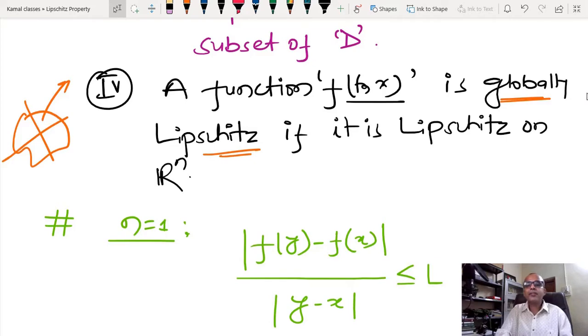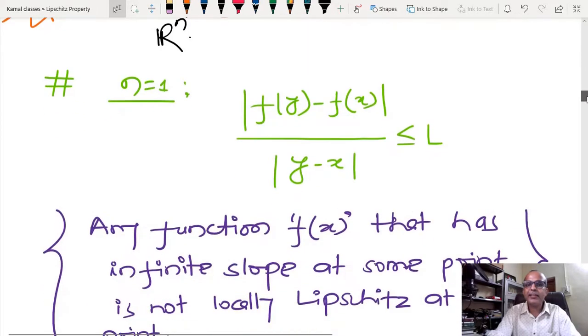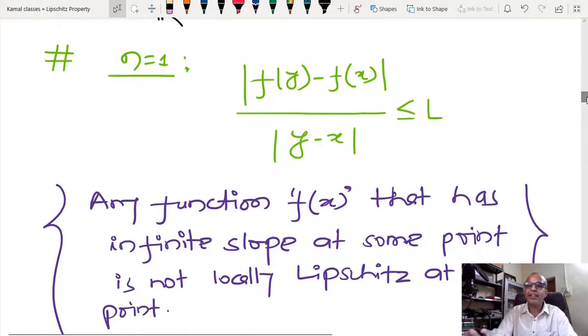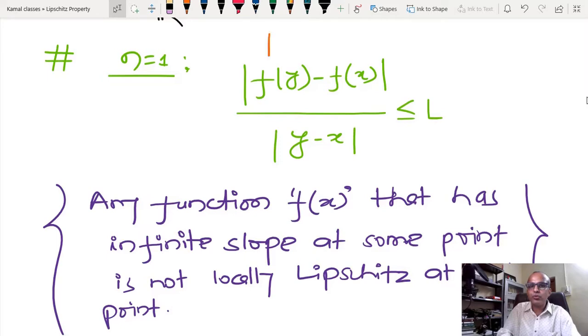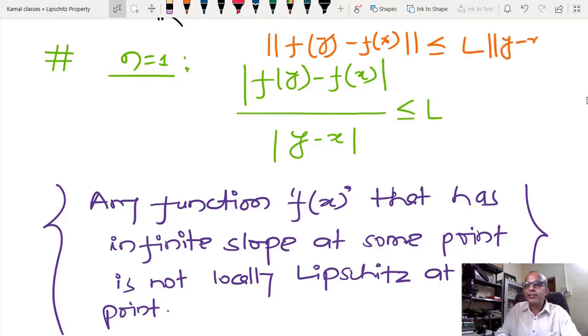Now let us try to see the interpretation, the basic interpretation. In the previous class I have already given you some idea. Let me repeat the Lipschitz condition for the first order system: norm of f(y) minus f(x) is less than or equal to L times norm of y minus x. I have considered just an autonomous case, not a non-autonomous case, because most of the time Lipschitzness is related to the state only.